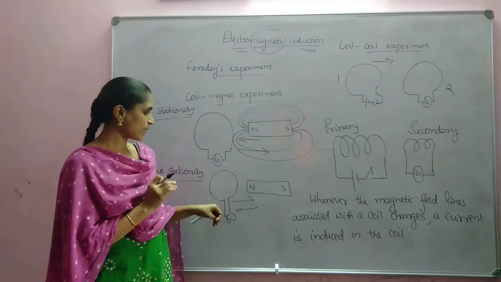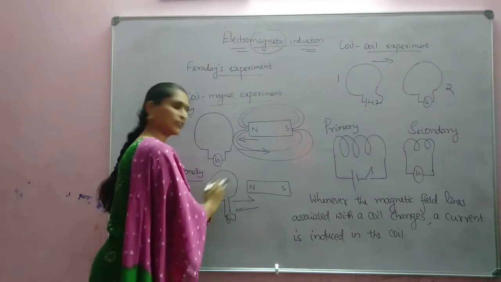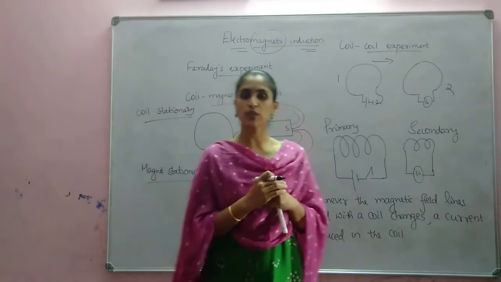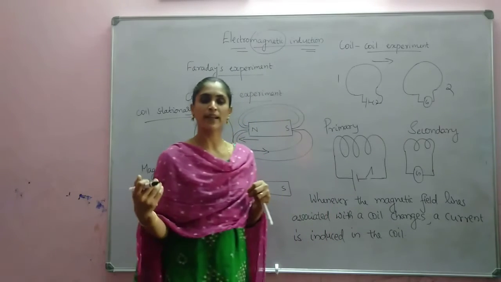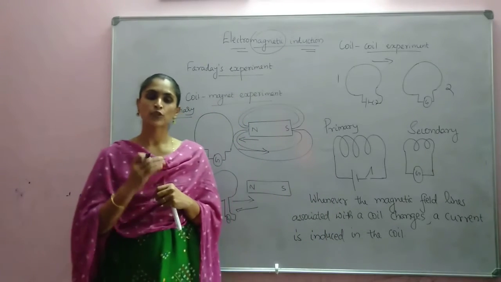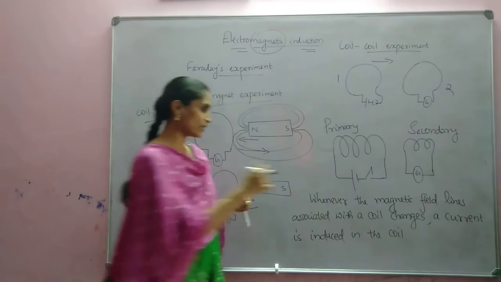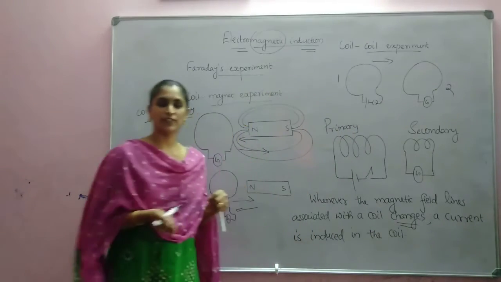Okay. Same for this also. Instead of the magnet moving, the coil moves, and the same thing happens. If it is moving closer to the magnet, more field lines will be there. If it is moving far away from the magnet, fewer field lines will pass. So whenever it is moving towards or away, there will be variation. This is important: there should be a change in magnetic field lines.